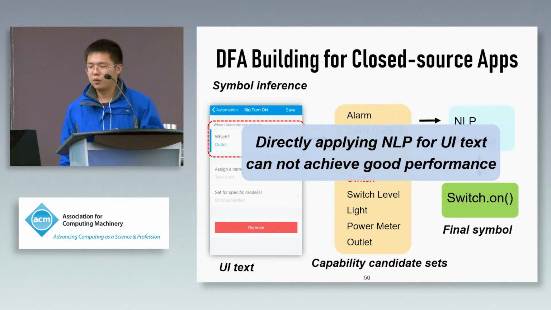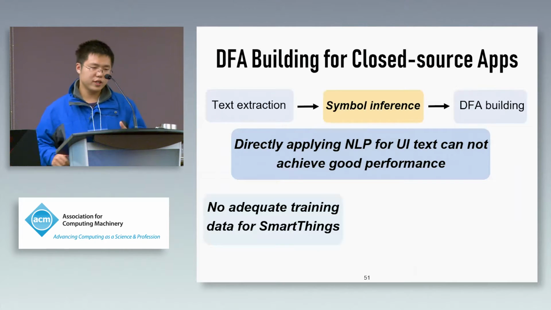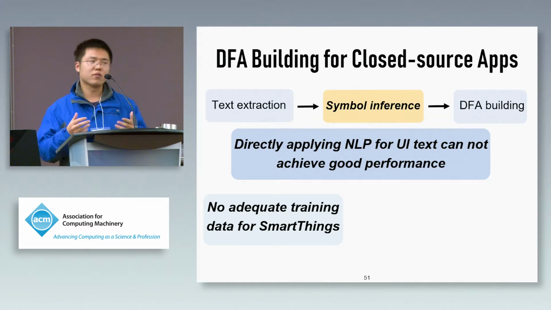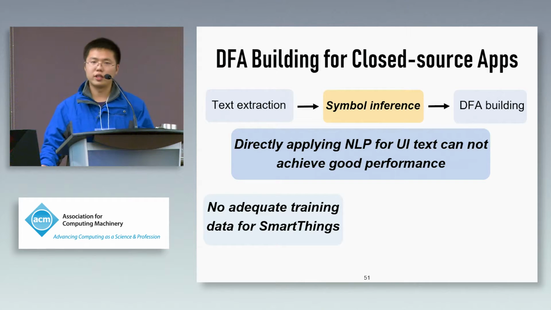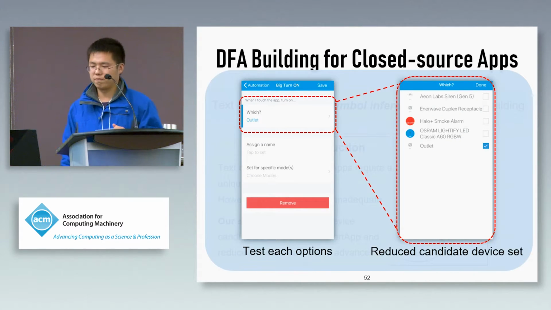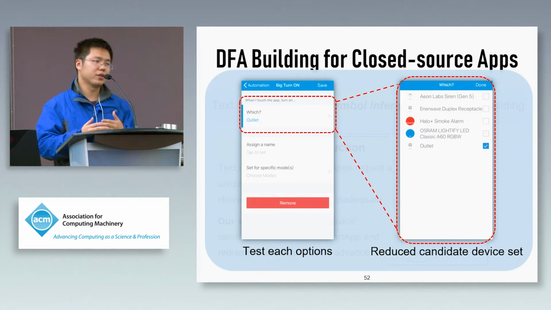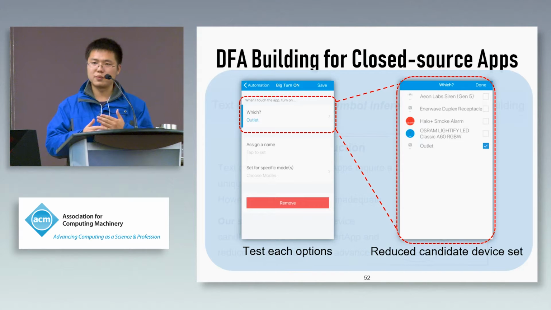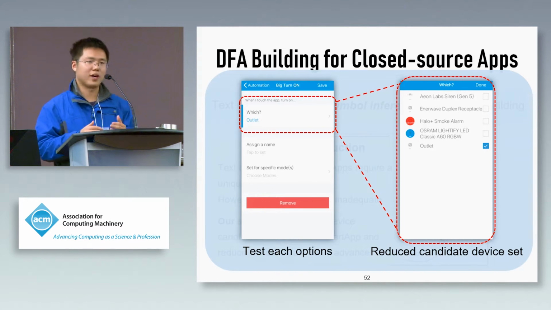However, directly applying NLP to UI text cannot achieve good performance. The reason is that NLP performance highly depends on the training dataset. However, there is no adequate training dataset for the SmartThings platform. So in our work, our strategy is to reduce the candidates before using NLP. As shown in this picture, for this user interface, we test all 200 devices, and SmartThings will return 5 available devices.